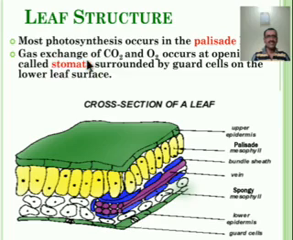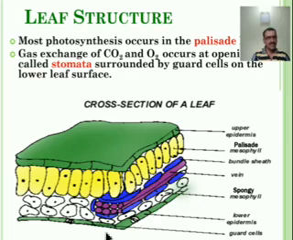Gas exchange of CO2 and O2 occurs at the opening. Here a small opening is there, known as the stomata, and from this stomata the exchange of gases, that is nothing but CO2 and O2, occurs. This opening is surrounded by two guard cells here on the lowermost part of the leaf.